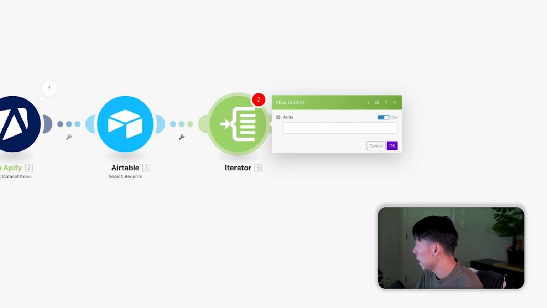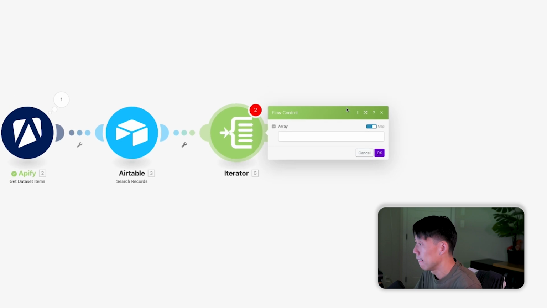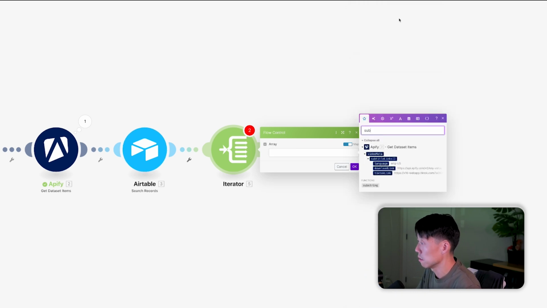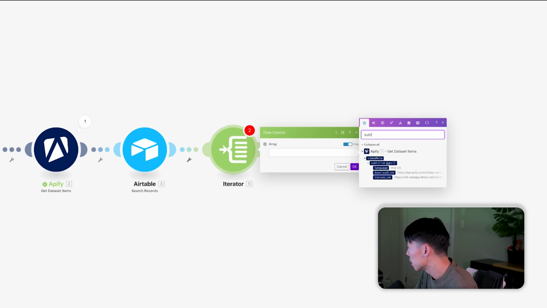Now, the array is going to be video meta subtitle links. So what we want to do is grab the subtitle. You can just do a quick search here: video meta subtitle links. Click.